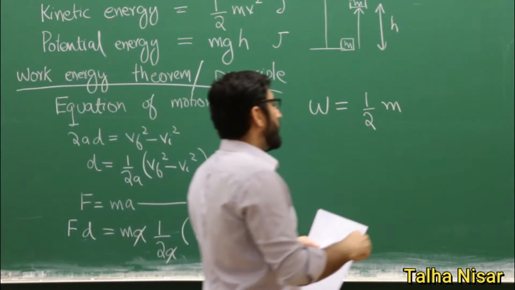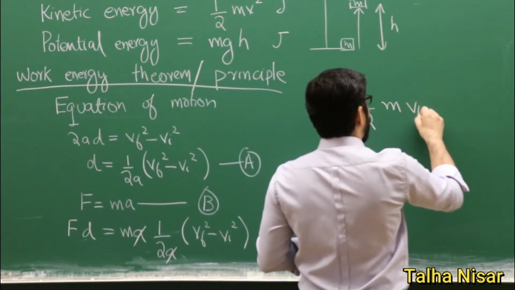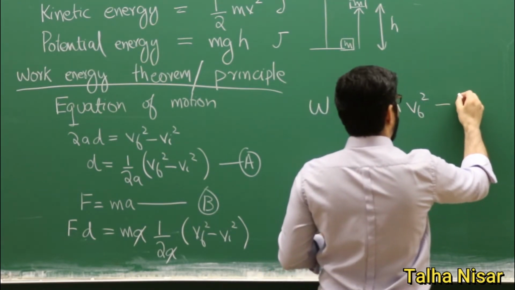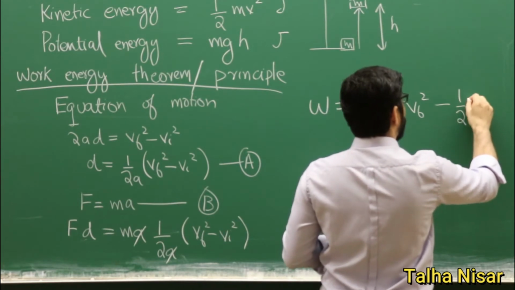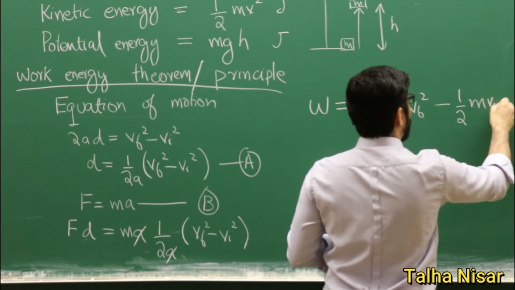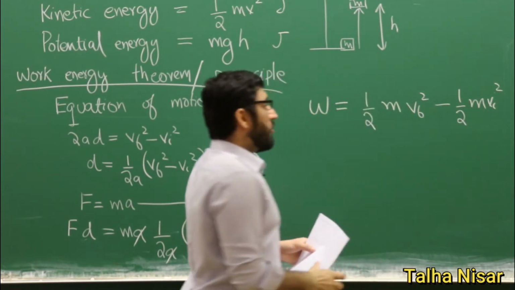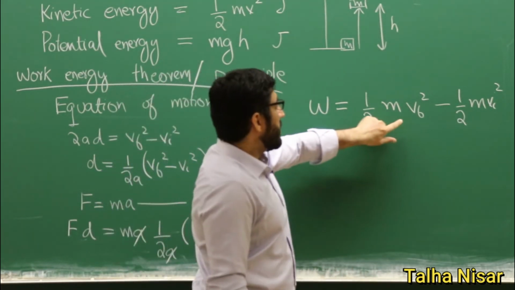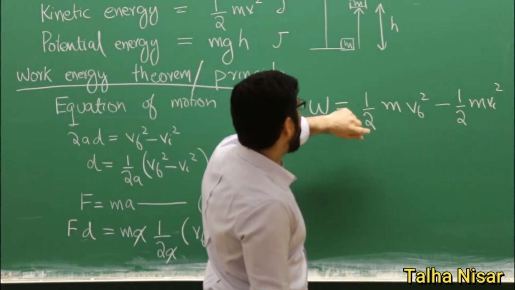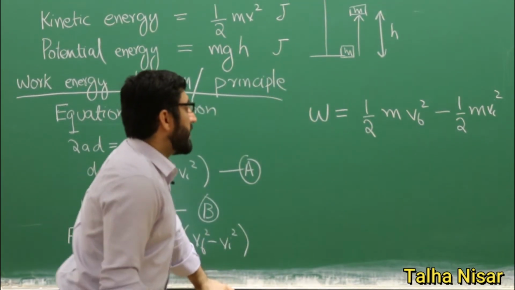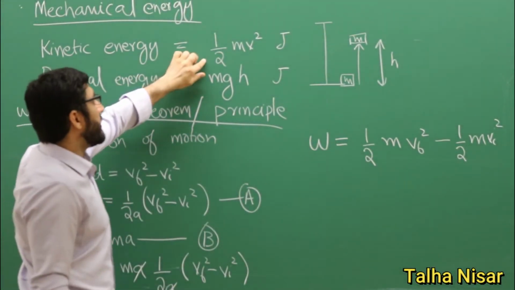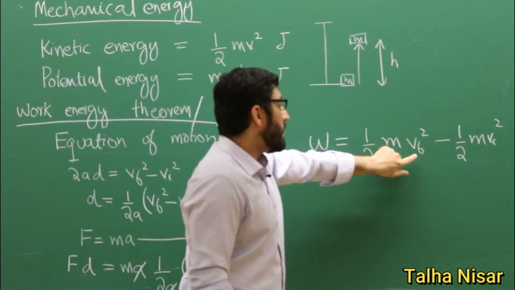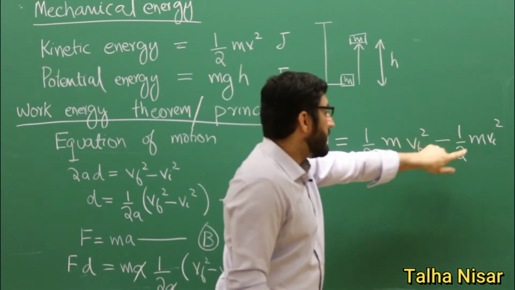We have the m here, we have the 2 here, so the a is cancelled. So we write 1 by 2m Vf squared minus 1 by 2 m Vi squared. So what do we see here? If we look at the formula for the kinetic energy, we have 1 by 2 mv squared, and here we also have 1 by 2 m Vf squared, 1 by 2 m Vi squared.